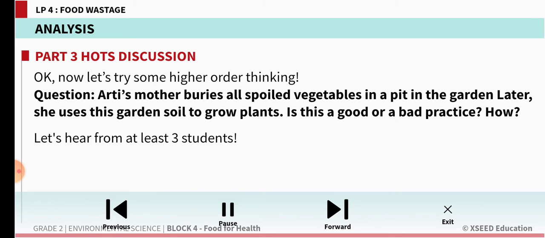If you have a place in a garden, or if you have a pot at home, we just have to throw the vegetable peel and fruit peel in the soil, and we should close it and leave it. So what will happen, this food waste will mix with the soil slowly, and it becomes compost, and this compost can be used for growing the plants. So this is a good practice because we are not wasting the food, and also the left out peels we are utilizing for growing the plant. That is called the compost pit, children.